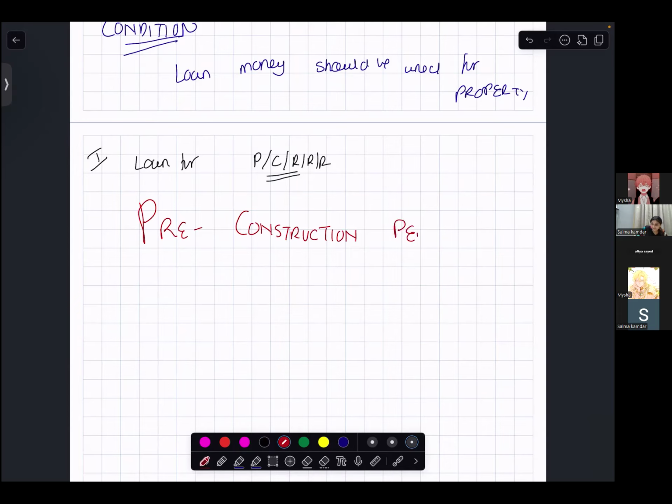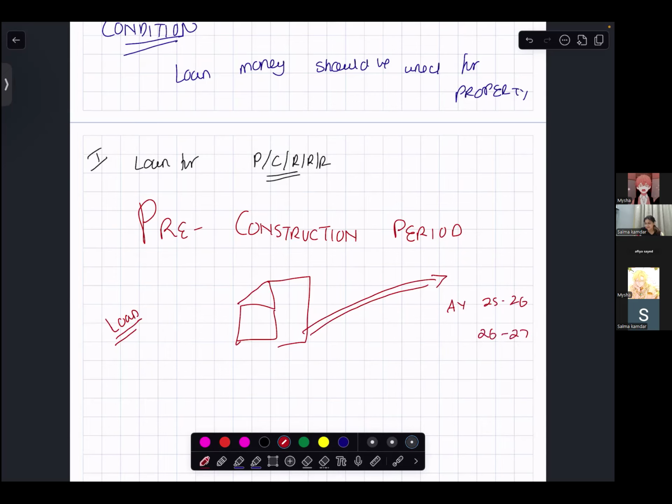Before constructing the house, is it possible that you have taken money as a loan? You have taken the money as a loan to construct this property. So this house property is going to come into existence, say, in assessment year 25-26, or maybe in 26-27, or 27-28. Is it possible? Yes.